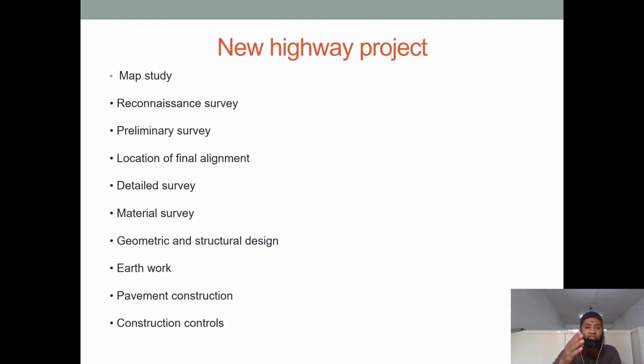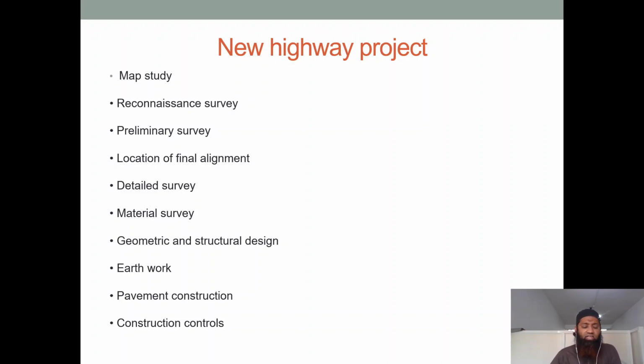For a new highway project, those were for a previous highway project, the new highway needs map study, as I had explained to you all in detail in the previous slides. Reconnaissance survey, that is a survey before the preliminary survey, and in the preliminary survey we come up with different alternate routes, and finally location of the final alignment, and finally we judge and take a decision on the alignment, we finalize something.